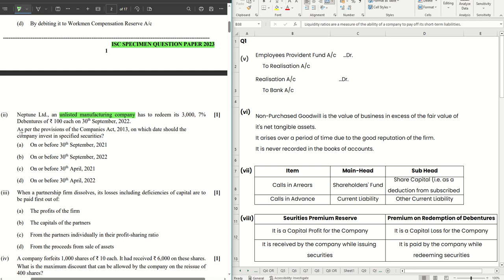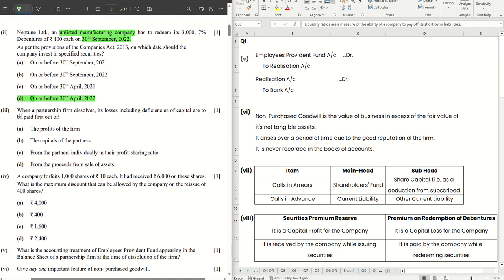So we have the provisions of Companies Act. The question says on which date should the company invest. Now the date to be noted is the redemption date. This is getting redeemed on 30th September 2022. As per the rules, the DRI to be created at the beginning of this financial year when this is getting redeemed, right? 22, that means it should be created on or before 30th April 22 itself. All right, be careful.